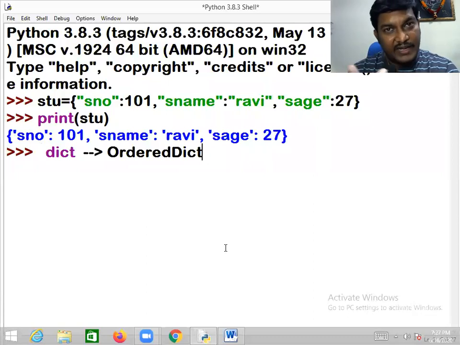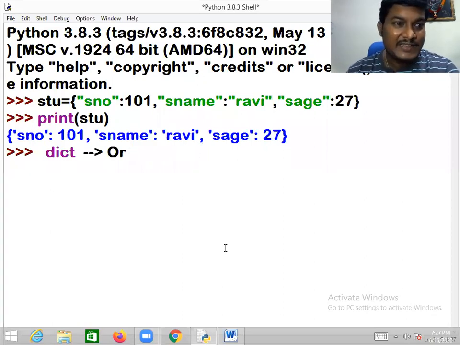That's the reason. One fine day we will have a beautiful discussion on the difference between dictionary and ordered dictionary. But for now, just know this dictionary is unordered.